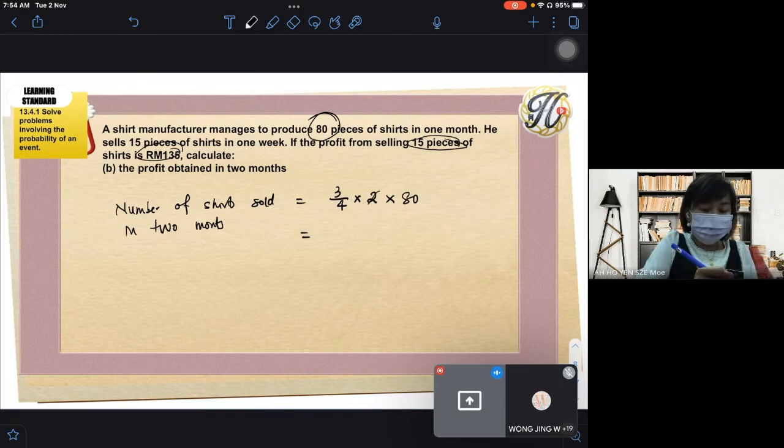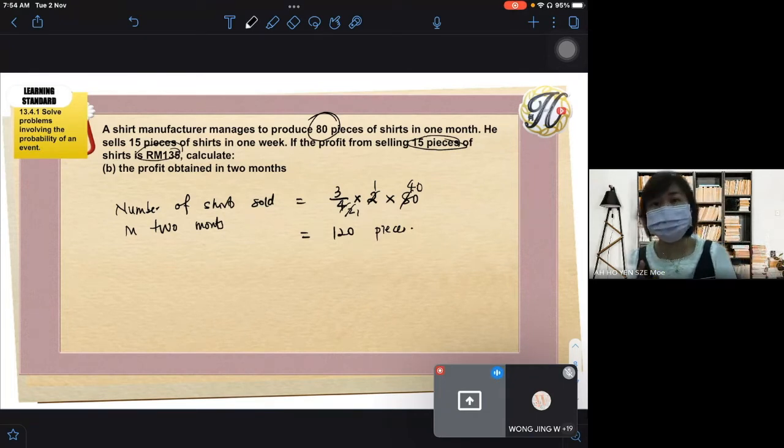Then you can cancel here to get 40, 120. If you don't cancel here, never mind. You have a calculator, right? Just use your calculator. So you are supposed to have 120 pieces. In 2 months you would be selling, not producing but selling. 80 are produced in a month, and we want to find the number sold in 2 months. So we get the answer 120.